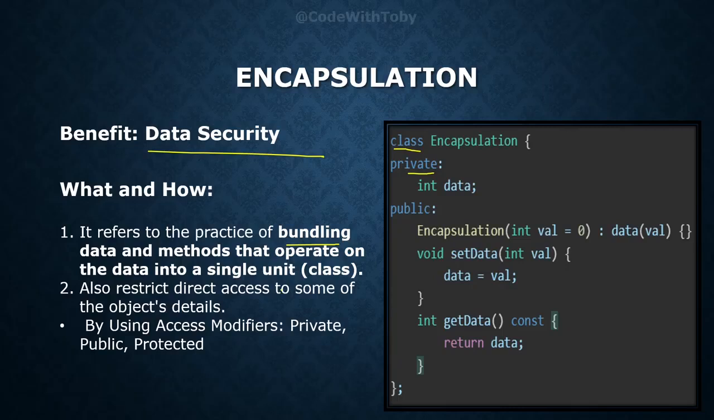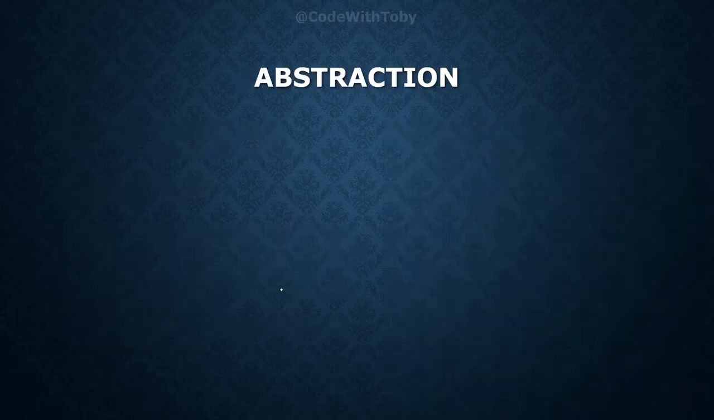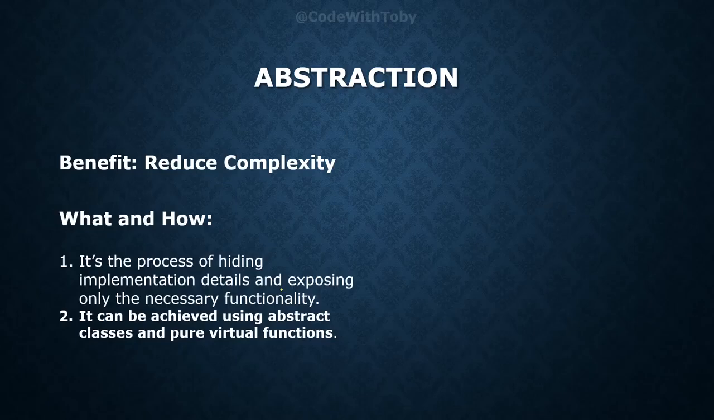Now let's move towards the next OOP principle, which is abstraction. So what benefit do we get by using abstraction? It helps to reduce the code complexity. So what is abstraction? It is the process of hiding implementation details and exposing only the necessary functionalities. How can we achieve it? We can achieve it using abstract classes and pure virtual functions.